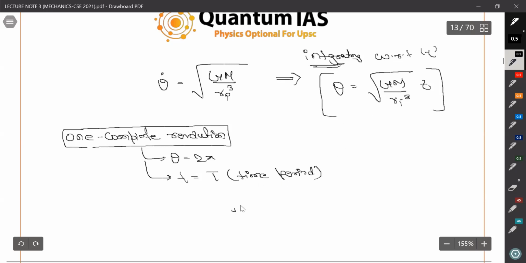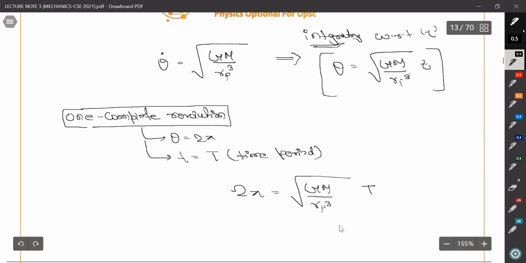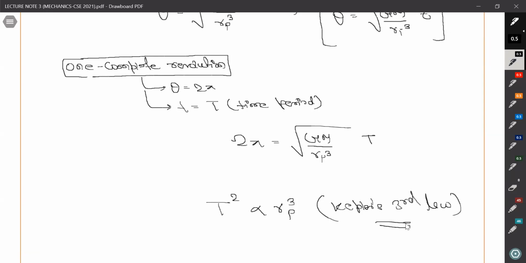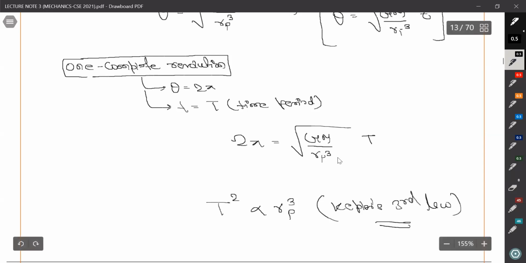If we substitute it here, it becomes 2 pi equals the square root of GM upon rp cube into T. Rearranging, you can write that T square is proportional to rp cube, and that is Kepler's third law. Kepler gave it as a law, right? So we can deduce this using the center of mass approach also. Okay, right.